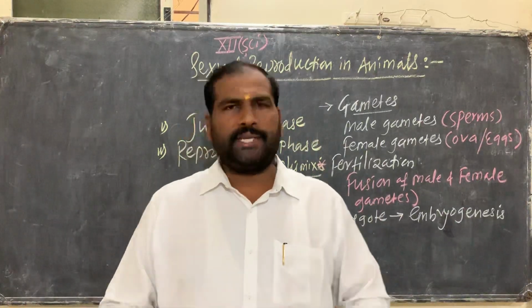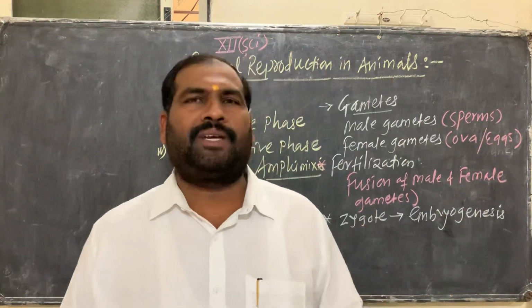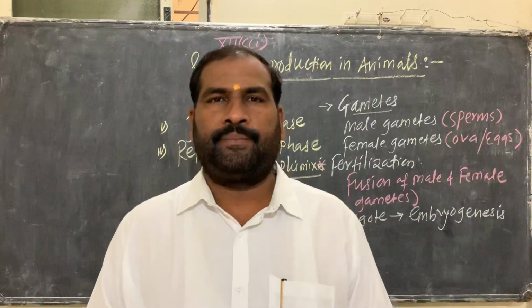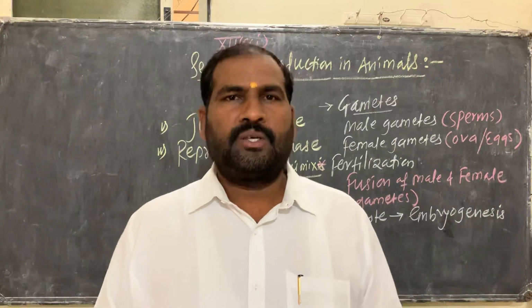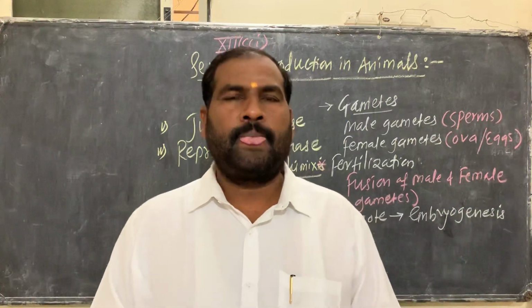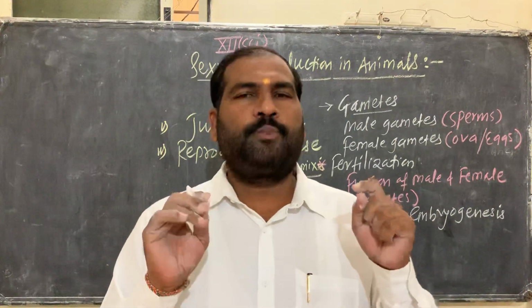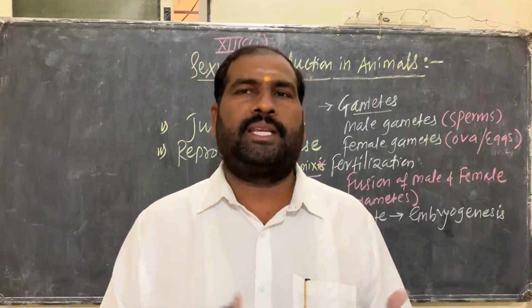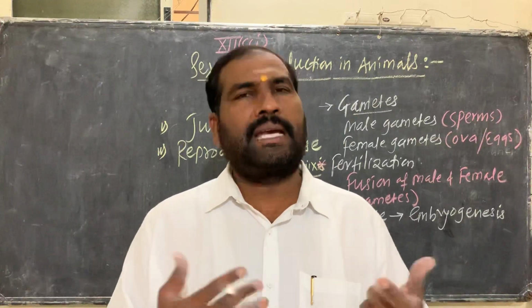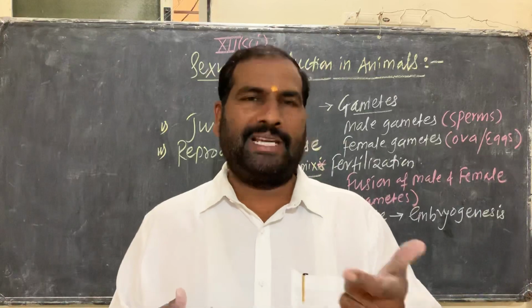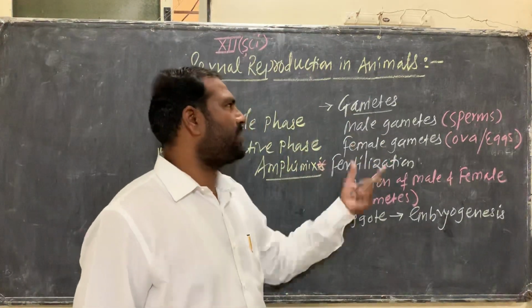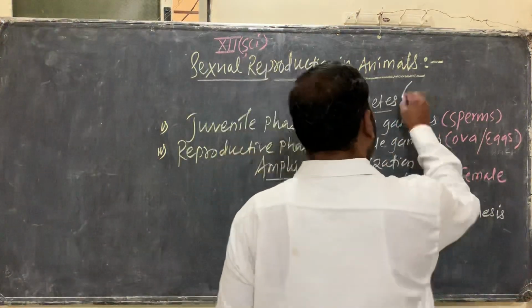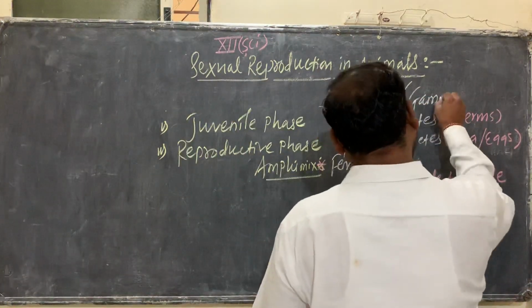After attaining maturity, the animal exhibits various events. The first is pre-fertilization, that is gametogenesis and gamete transfer, as well as fertilization. First is gamete formation.